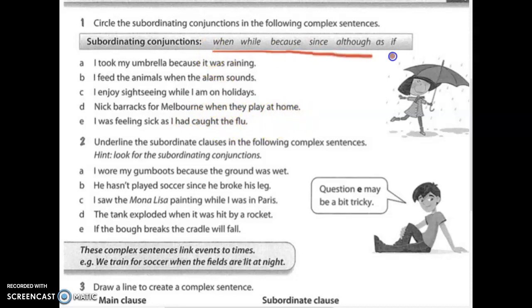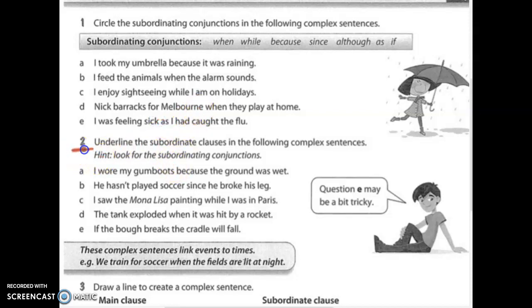Which one is it up here? When. That is the conjunction. E. I was feeling sick as I had caught the flu. Well, let's have a look here. As. That is most of the conjunctions you can find in the middle.